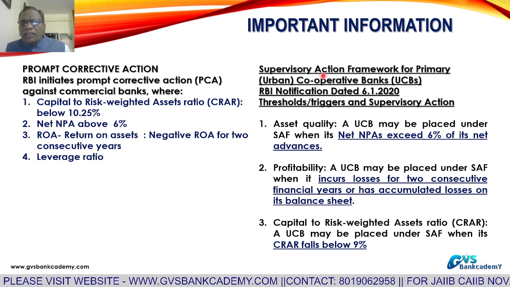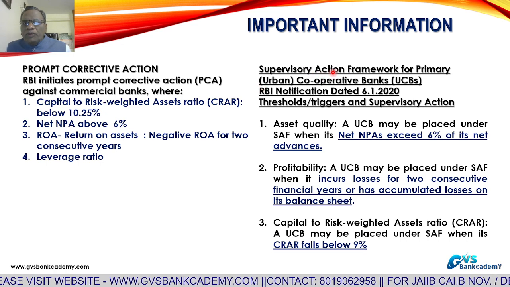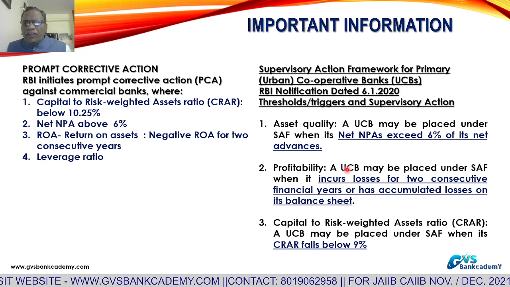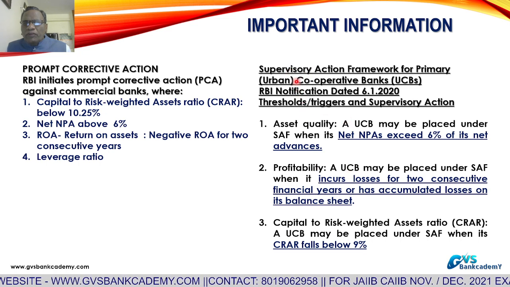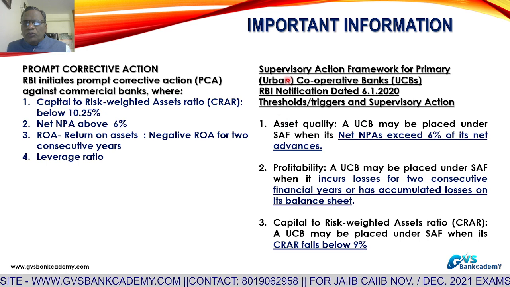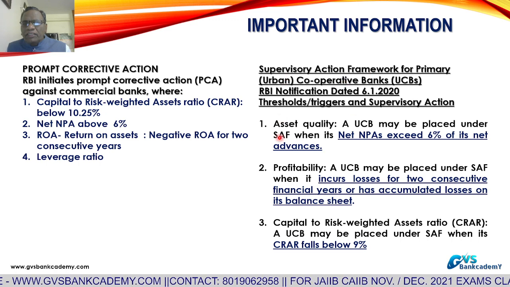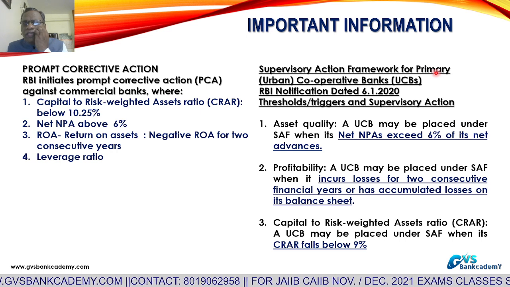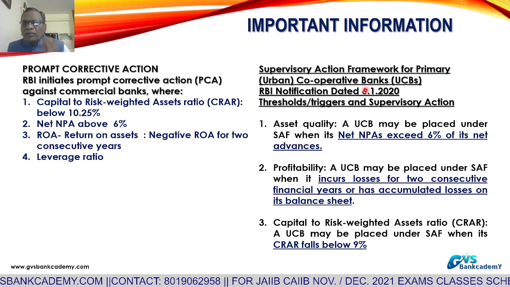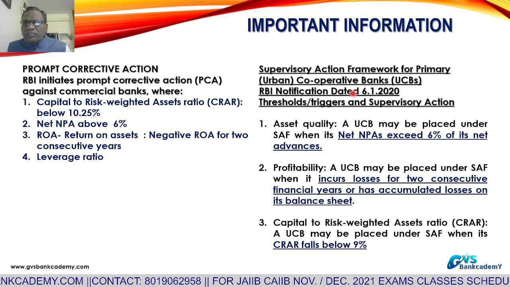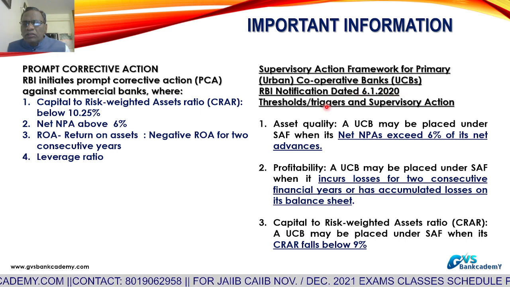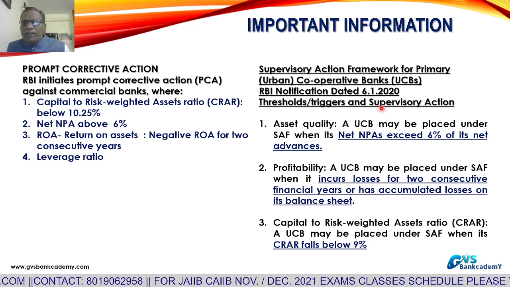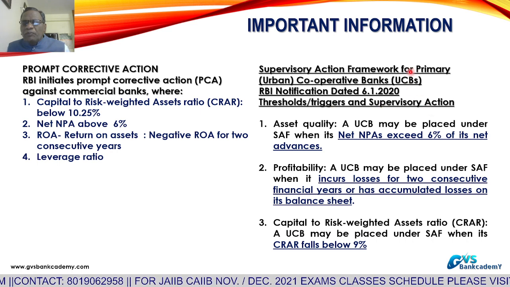Now coming to this side, the supervisory action framework, SAF, supervisory action framework for primary urban cooperative banks. RBI notification, 6 January 2020. What are the threshold and trigger points and the supervisory action for urban cooperative banks?